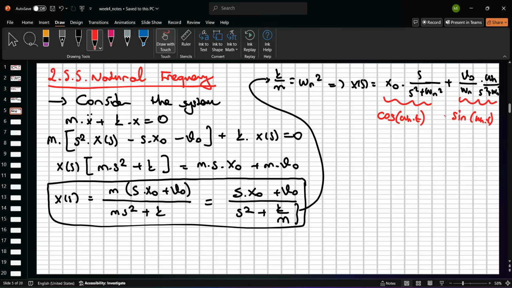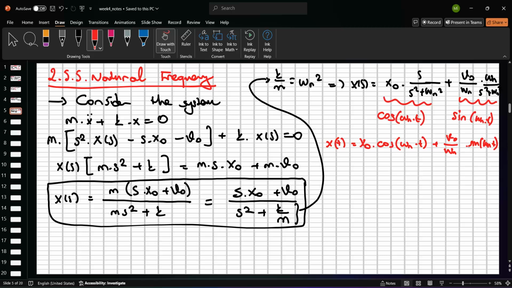But our oscillation frequency is equal to the square root of k divided by m, right? And so our solution looks like this: x(t) equals x0 times cosine omega n t plus v0 divided by omega n times sine omega n t.